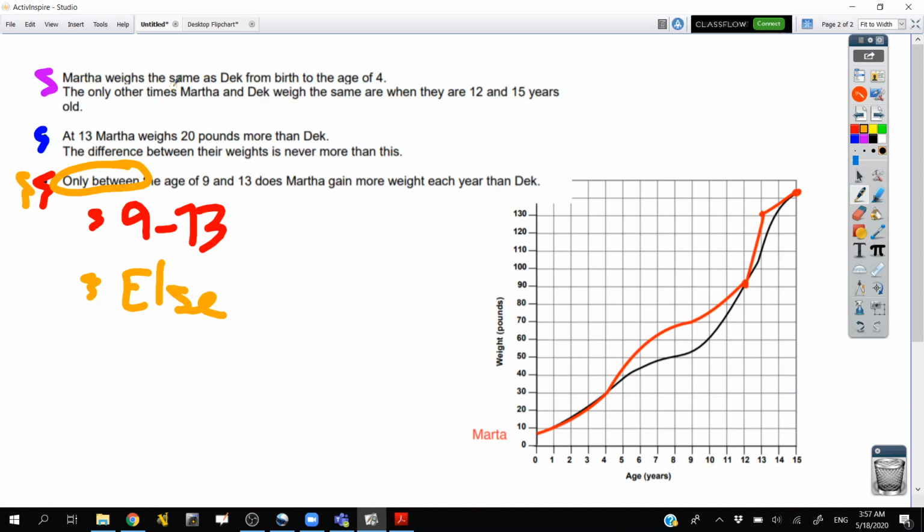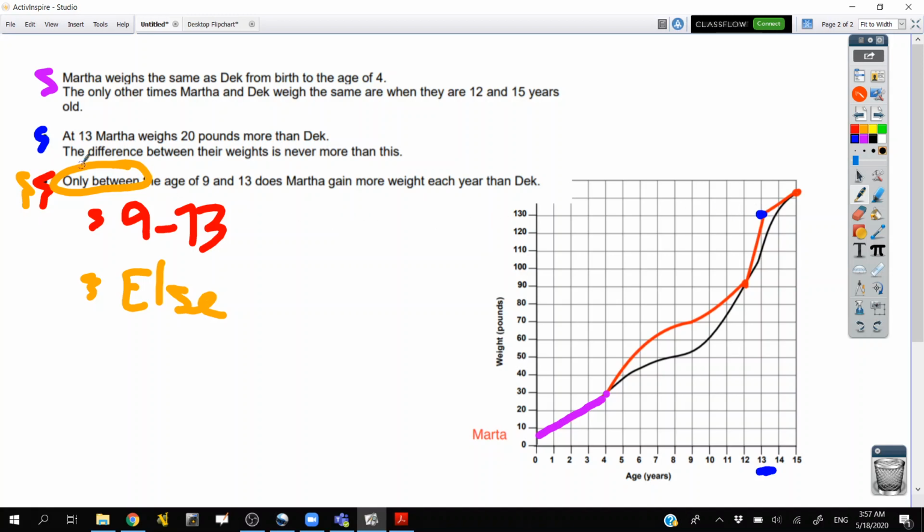So I think pretty much everyone, not pretty much, everyone that I saw nailed this first condition, where they looked at that and they said, from 0 to 4, they weigh the same. We want that thing to match up exactly. Great, that's awesome. Then most people knew exactly where to go with this too, which is awesome. At 13, Martha weighs 20 pounds more than Derek, Dec. So at 13 years, Dec is at 110. So Martha should be at 130, which is 20 more. Good. So now we have this point, and that's the only thing this blue part gives us, that second condition, is that point that we have to go through.